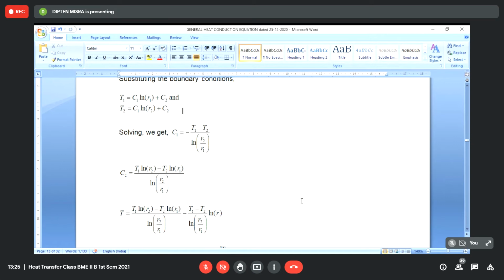So this is the solution for temperature distribution. But this is not our quantity of interest. We are interested to find out the heat transfer rate from the inside of the cylinder to the outside.